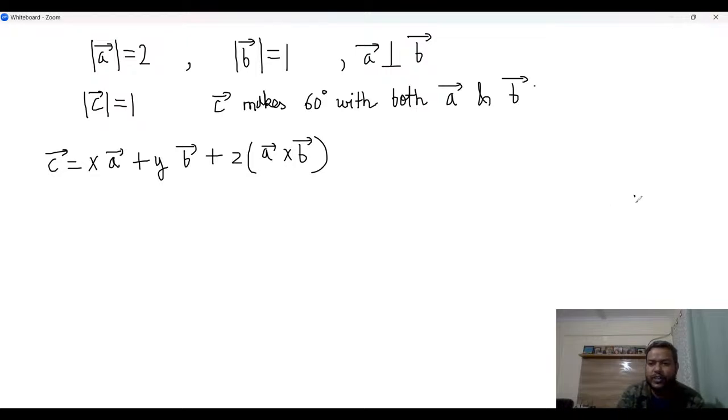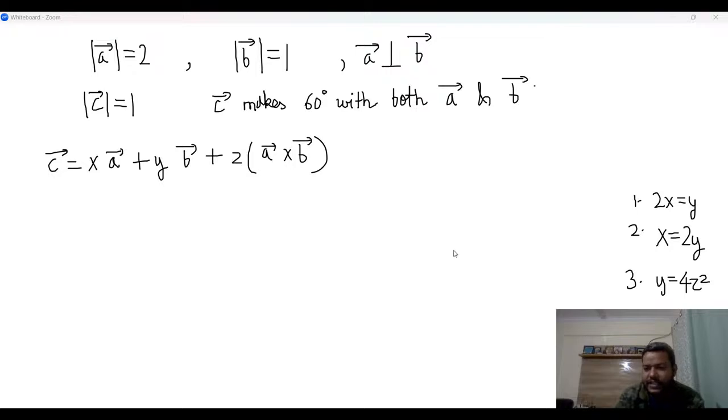So one option is 2x is equal to y. Another option was x is equal to 2y. Then the third option is y is equal to 4z square, and the fourth option is x plus y plus 4z square is 3 by 4. Okay, right. So what have you tried? Tell me.